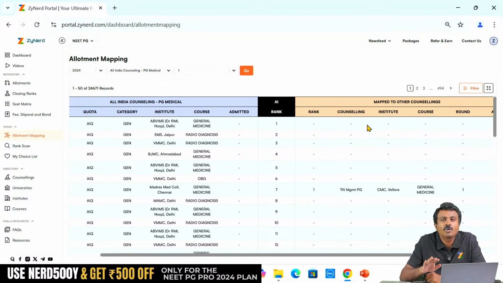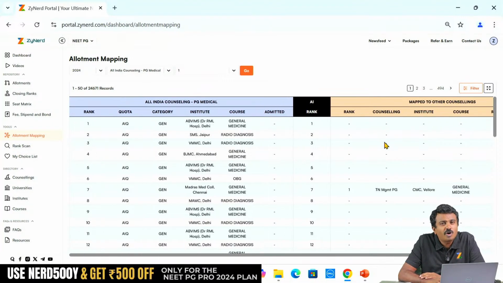Now, whatever we have updated, we have not updated Uttarakhand. Other than that, all the results we have updated with the All India rank. So we mapped All India rank to All India rank and said this candidate has not been allotted anywhere else. So what does this tell us? This candidate is highly likely to take this seat. This general medicine seat may not come down as a vacancy.